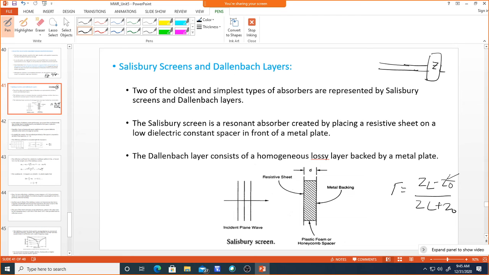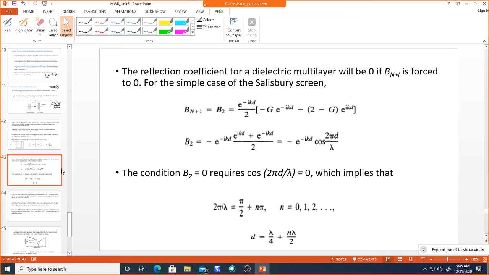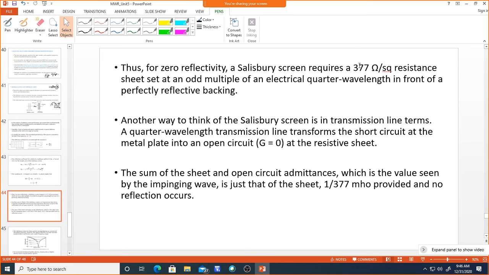If ZL is equal to Z0, then the reflection will be 0, so these impedances should match. In a similar way here, assume free space has 377 ohm. If it matches with this resistive sheet, then the reflection will become 0. In the similar fashion, the screen is modified in order to get the free space impedance of 377 ohm.